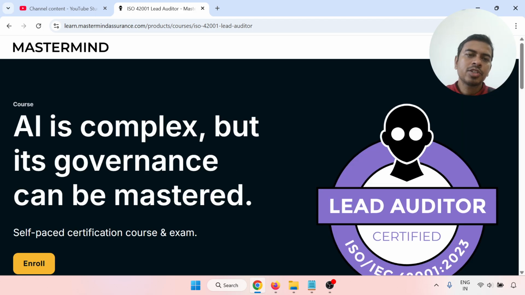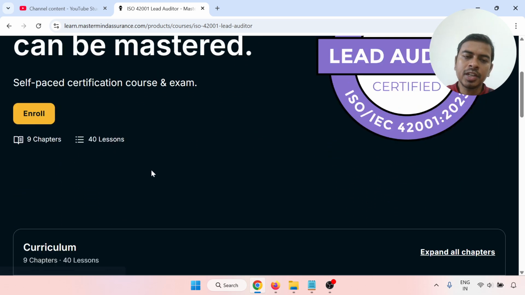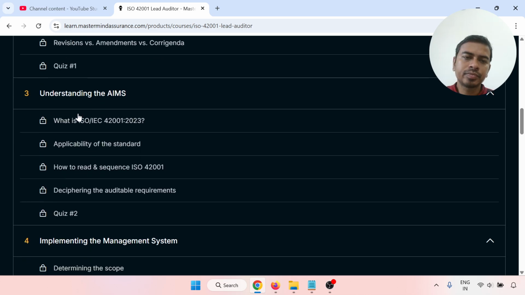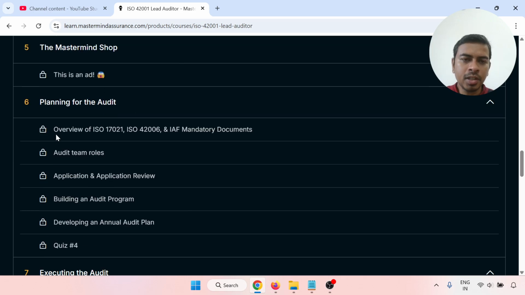So this is the first page. AI is complex, but its governance can be mastered. It is a self-paced certification course and exam. You can click enroll, but before that, the curriculum is there: 9 chapters and 40 lessons. You can expand all the chapters. Just see, all are locked. One by one, they will open when you complete the previous one.